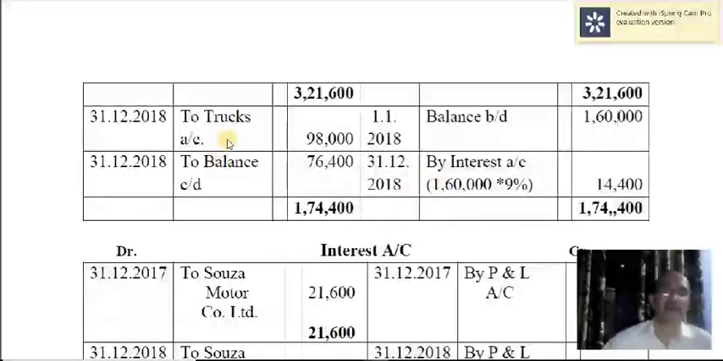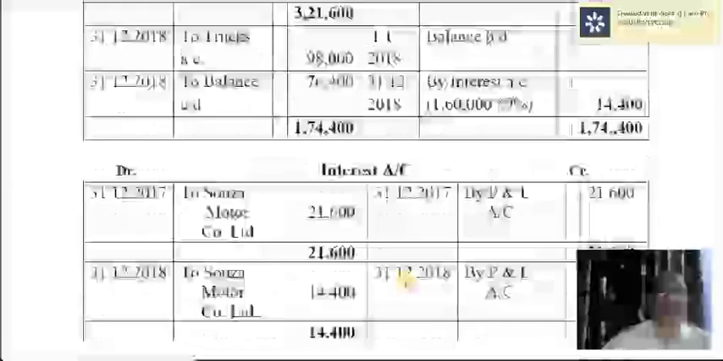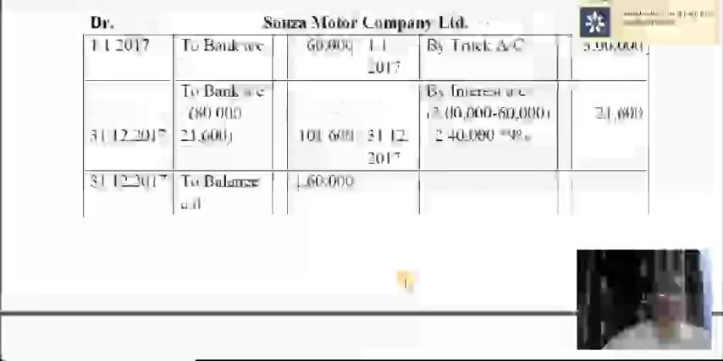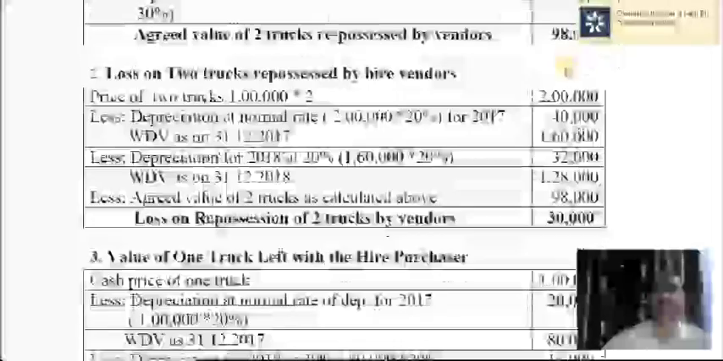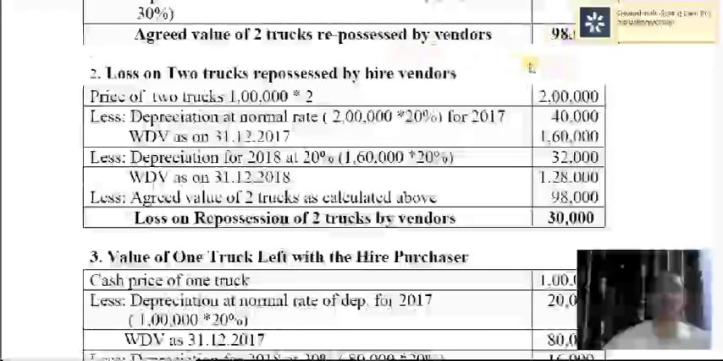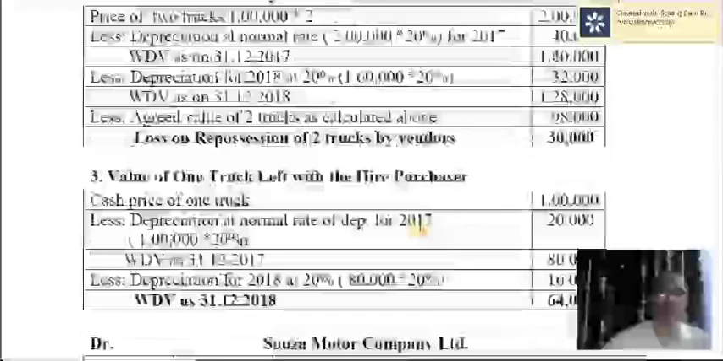And then the second installment. The second installment is not paid. There is a default. And the agreed value of 2 trucks taken over by Souza Motors is 98,000. You already calculated that earlier, just here. This is the agreed value of 2 trucks repossessed by the hire vendors.